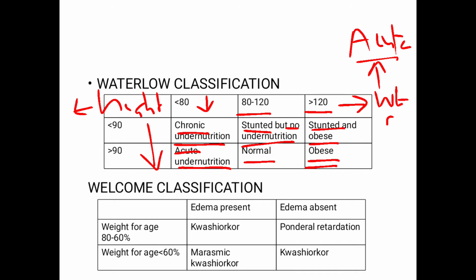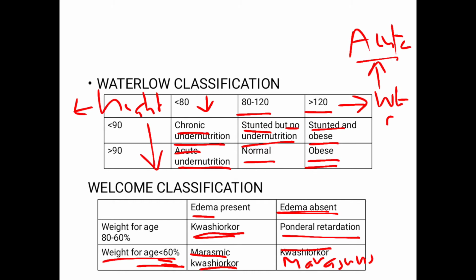The Wellcome's classification considers the presence or absence of edema. For instance, if the weight for age is 80 to 60% and the edema is present, the child is considered to be suffering from Kwashiorkor. If the edema is absent and the child's weight for age is 80 to 60%, child has got ponderal retardation. If the edema is present along with the weight less than 60%, the child is suffering from marasmic Kwashiorkor. Over here, this is for marasmus.